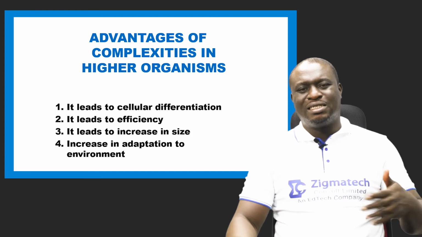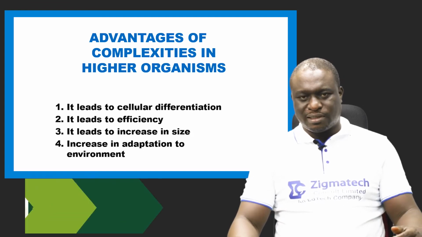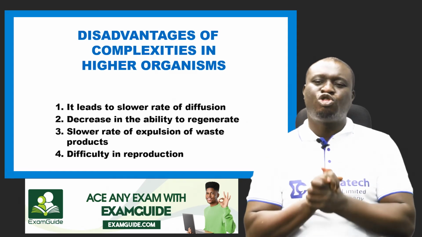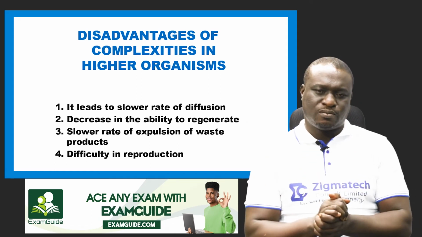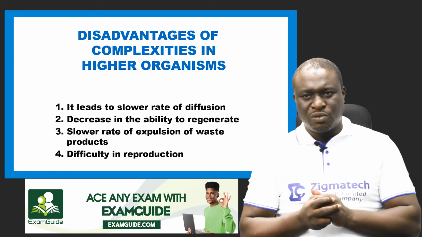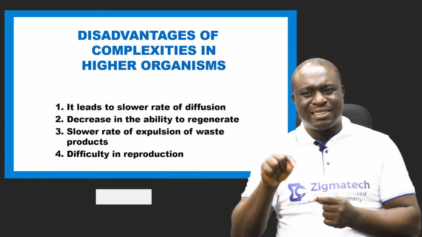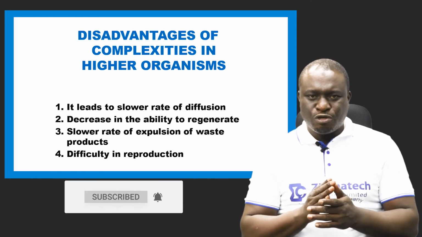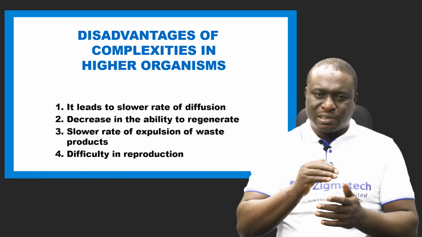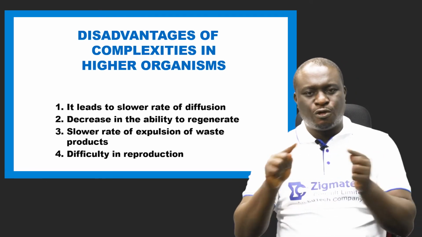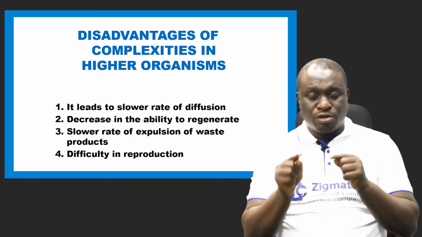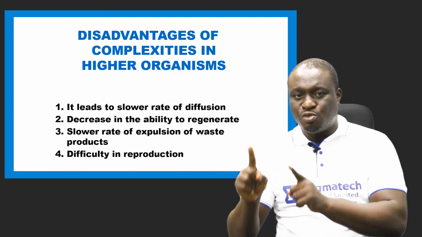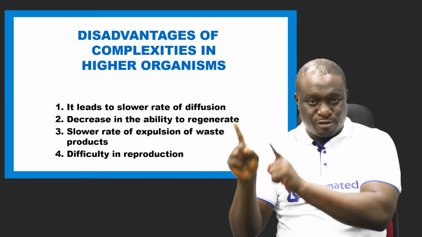And number 4, like we said, it leads to increase in adaptation to their environment. Now, what are some of the disadvantages? Number 1, it leads to slower rate of diffusion. Now, this is the disadvantage of higher organisms. Please take note. Diffusion is based on the surface to volume ratio. The higher the surface to volume ratio, the higher the rate of diffusion.